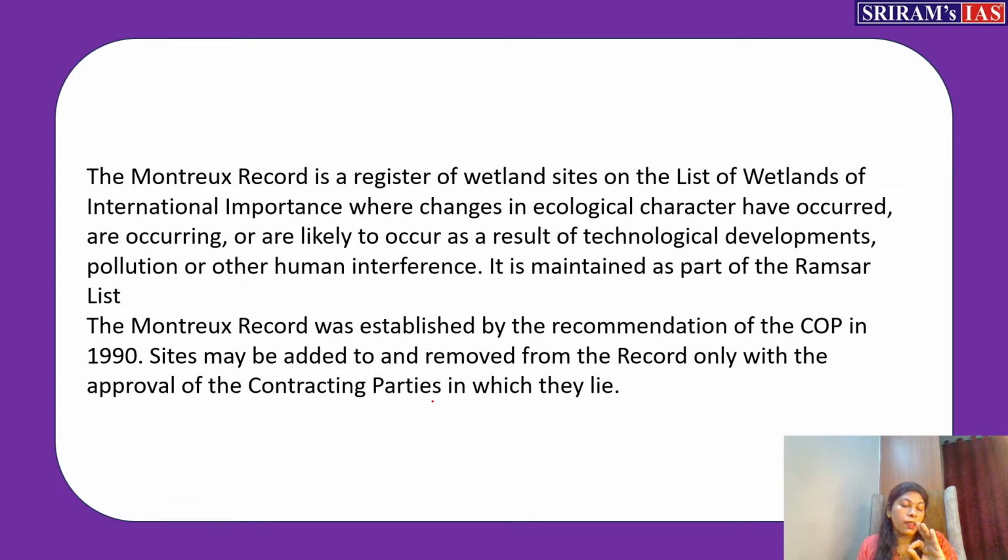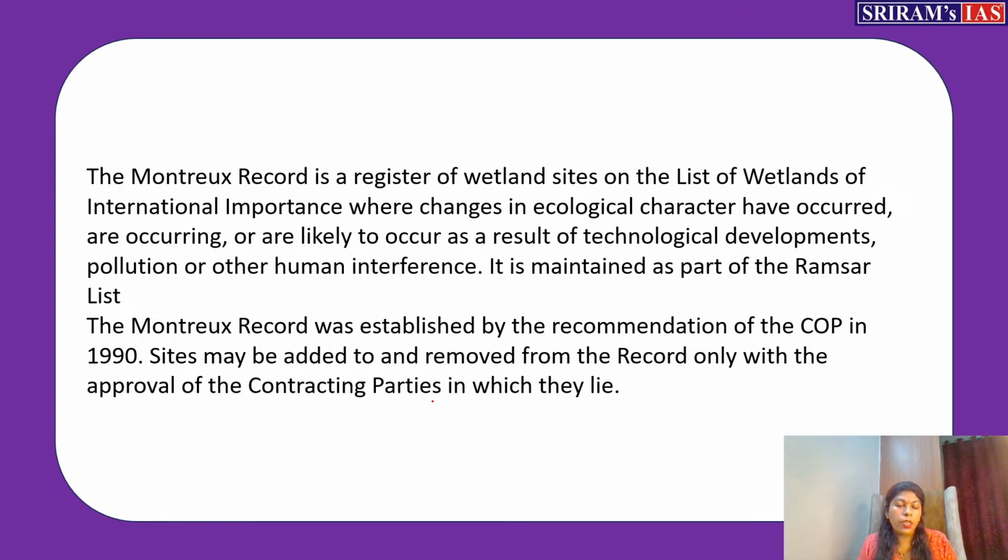So in these three angles, past, present, future, if there are changes which are going to change the character of the particular wetland, that is why we say ecological character. The character of the particular wetland will be changed. Suppose a pink colored lake changes to black because of certain pollutants which are released inside. That is something we call changes in ecological character,